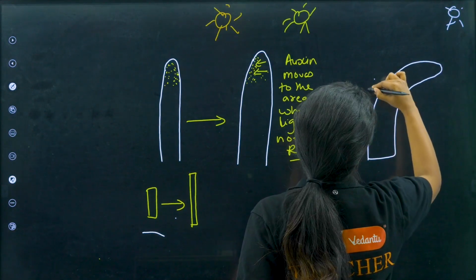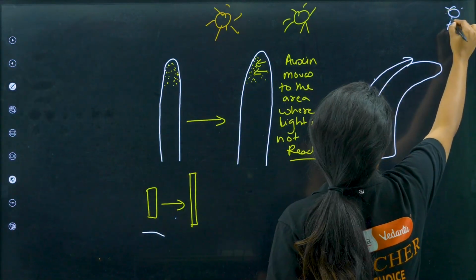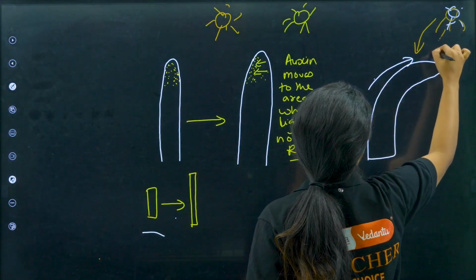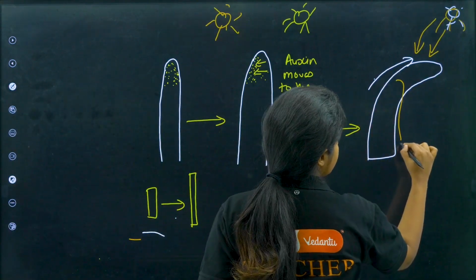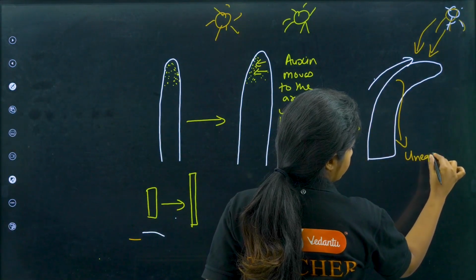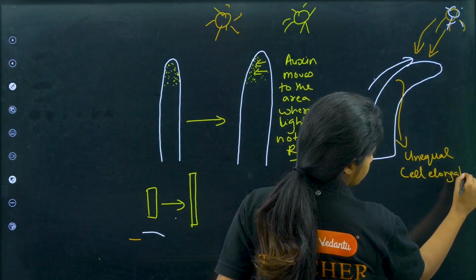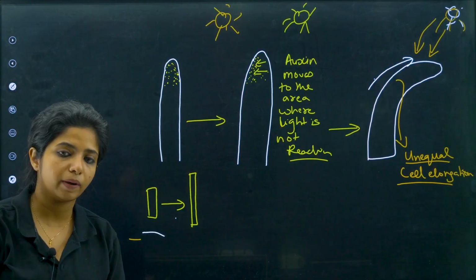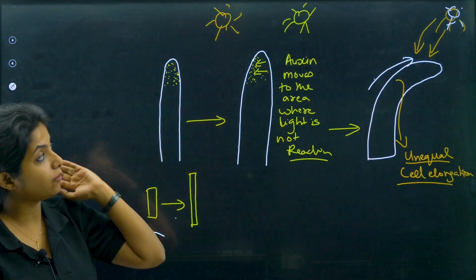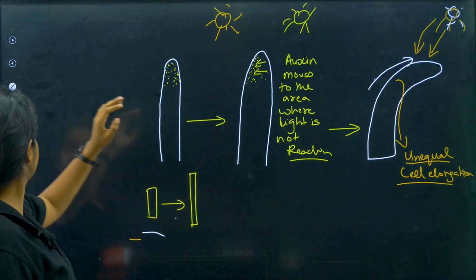So it moves towards that side such that the sun which is there can provide light towards this side as well. And this happens because of what? Unequal cell elongation. On one side it is getting elongated really well, on the other side it is not, which is why it is happening. In 3 of the cases I have made different color suns. Sorry, but I hope you understood that.